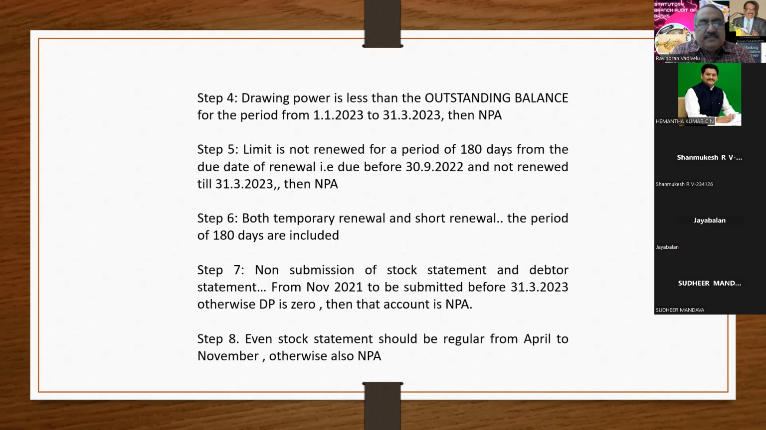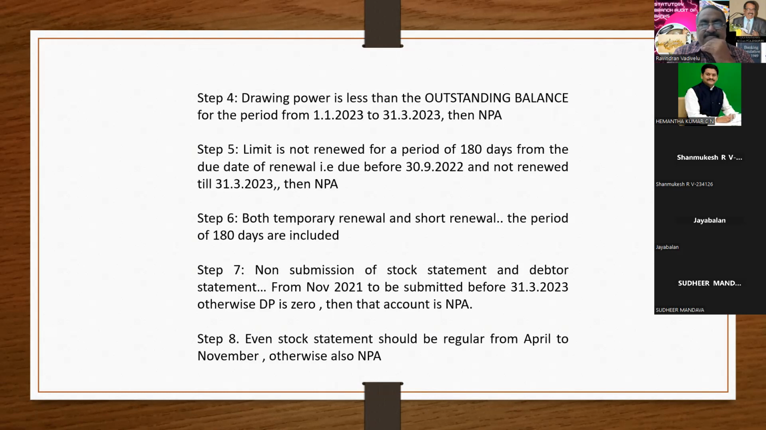Any doubts, sir? Step 1, step 2, step 3: step 1 and step 3 are based on the outstanding balance. You have to add interest and arrive at it. In step 2, at least on one particular day, the limit should be brought down below the sanction limit. Step 4, step 7, step 8: the outstanding balance should not exceed the drawing power.